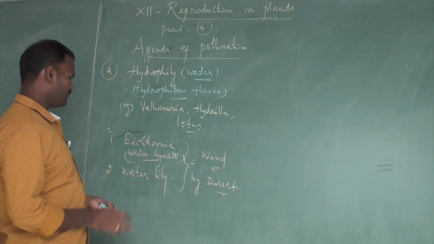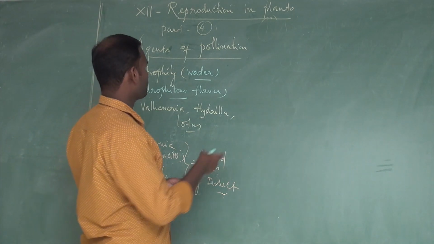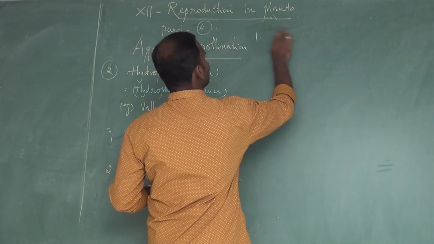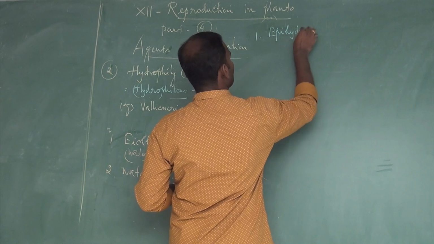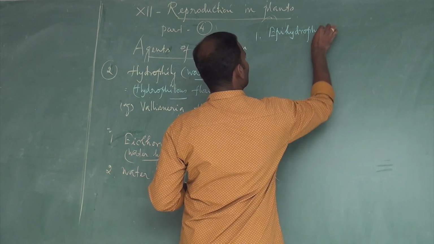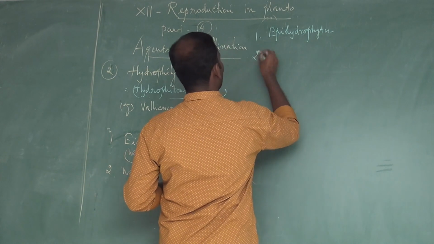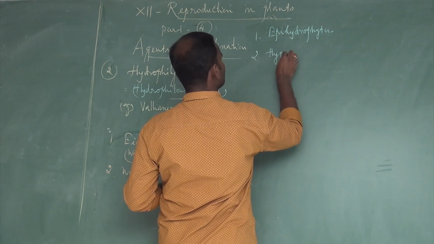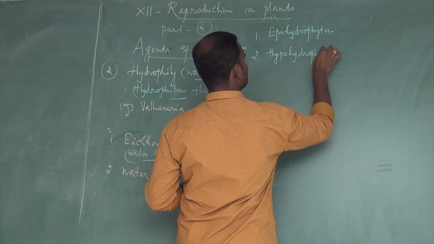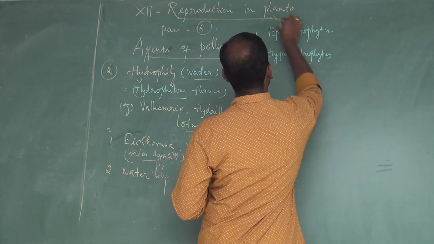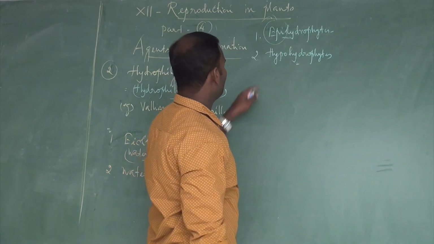So there are two types of hydrophily. One is epihydrophily, then hypohydrophily. The word epi means above, hypo means below.